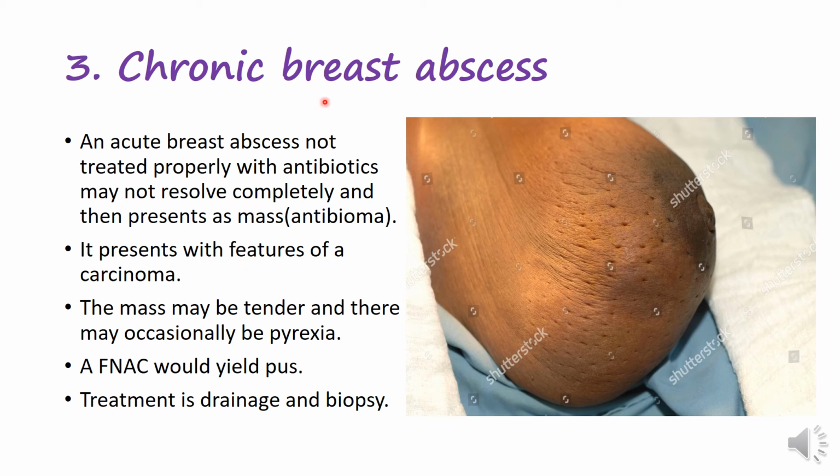A chronic breast abscess is a very close differential to malignant breast disease. The mass may be tender and they may occasionally be pyrexial. So these features may help you differentiate it from malignant breast disease. And when you do a fine needle aspiration cytology to yield pus, treatment is usually by drainage and then biopsy of the mass.